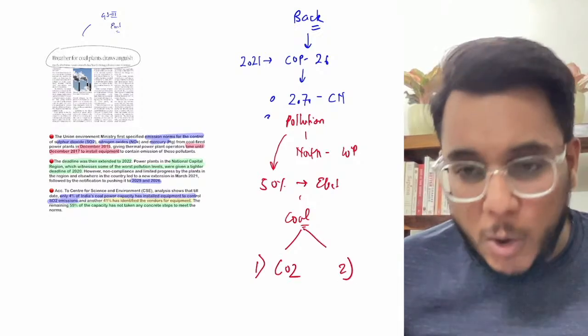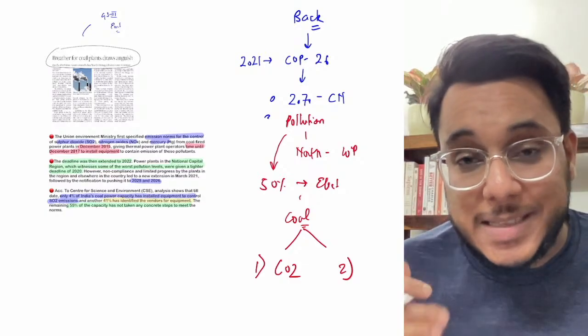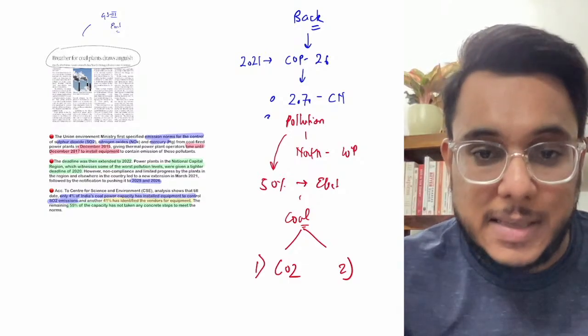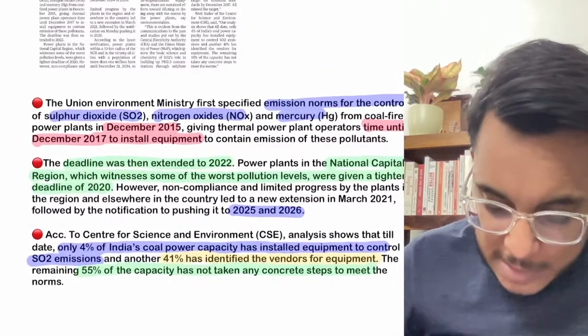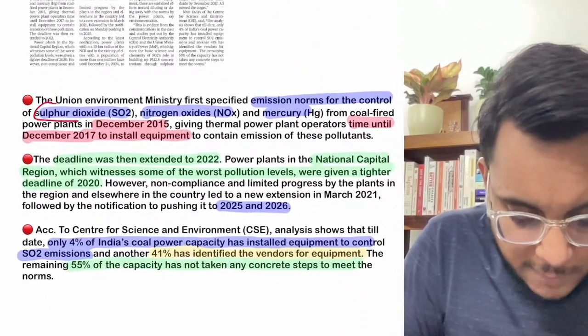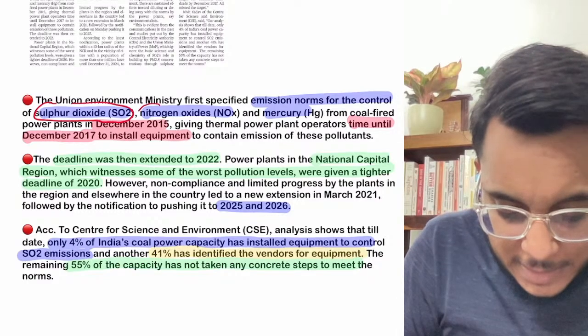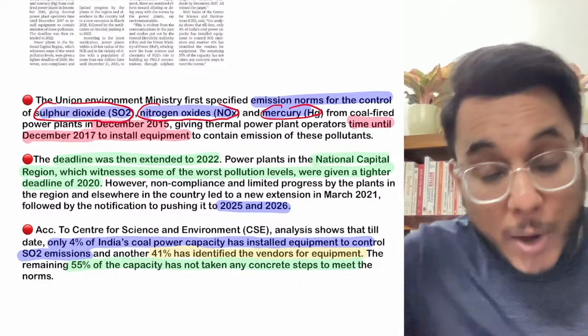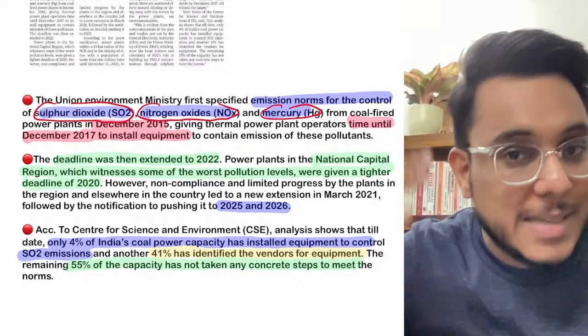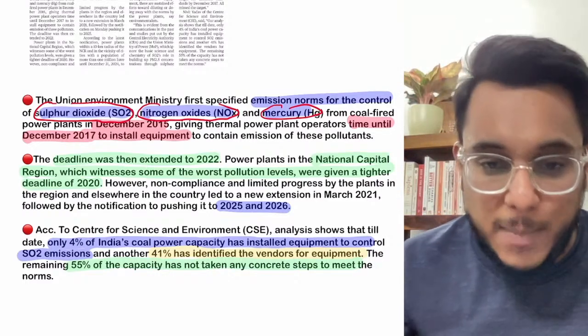And secondly, they also release certain toxic gases, for example sulfur dioxide, SO2, nitrogen oxides, mercury, and carbon monoxide, and many such harmful gases.